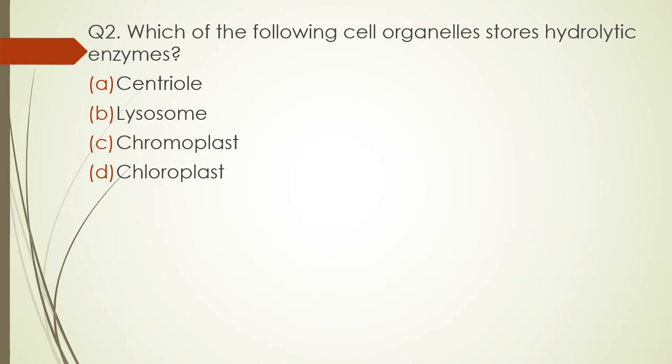The correct answer is option B, lysosomes. Lysosomes are the cell organelles which contain hydrolytic enzymes, and these enzymes play a very important role in digestion of various food substances that the cell ingests. Plus, when a phagocyte ingests a foreign body, phagolysosome combines together and the foreign body is digested with the help of enzymes present in the lysosome. Lysosome is also known as suicidal bodies, right? So the lysosome is the cell organelle which stores the hydrolytic enzymes.